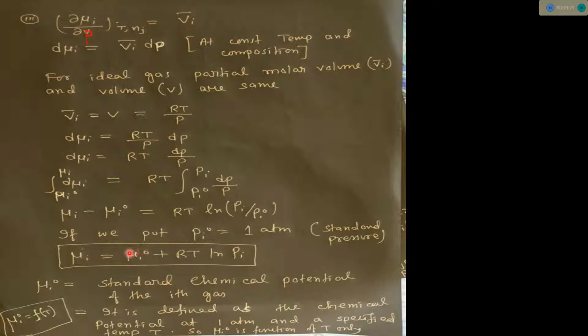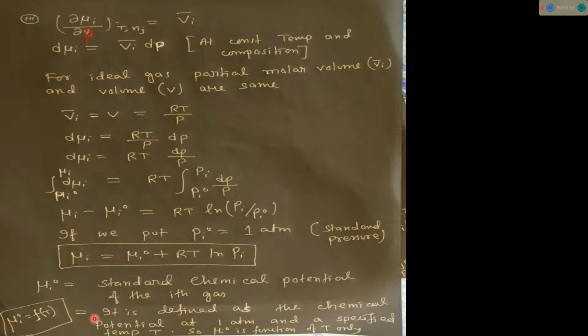This is the standard chemical potential of the ith species, and this is the pressure of the ith species. Pi0 is the standard pressure, so Pi0 is equal to 1 atm. Now in this expression, μi0 is known as the standard chemical potential of the ith gas. In this expression Pi upon Pi0, if we put Pi0 equal to 1 atm, then we will get μi equal to μi0 plus RT ln Pi.